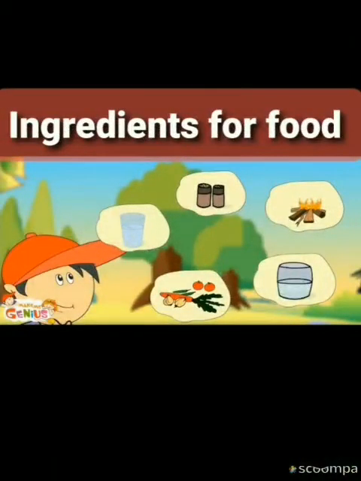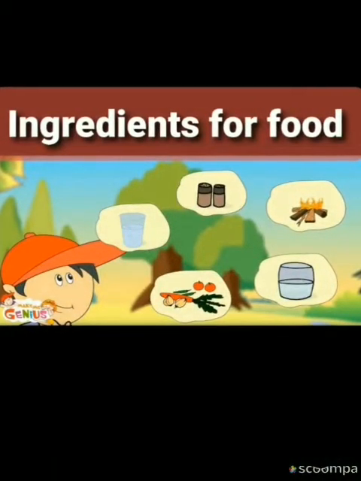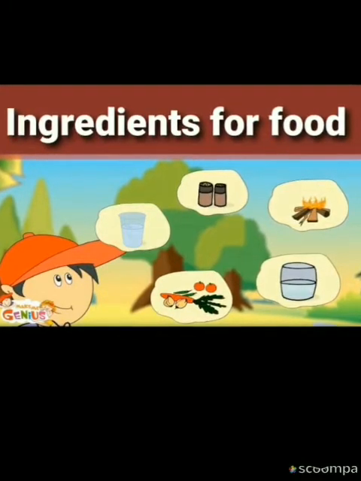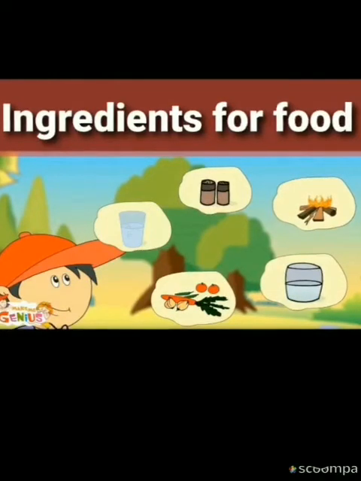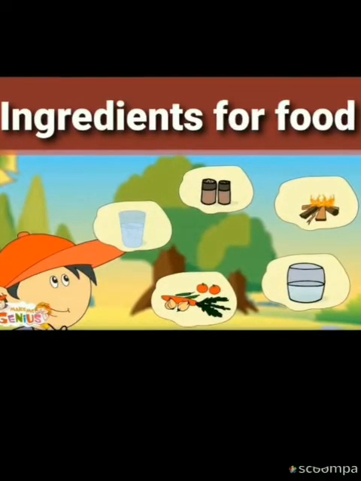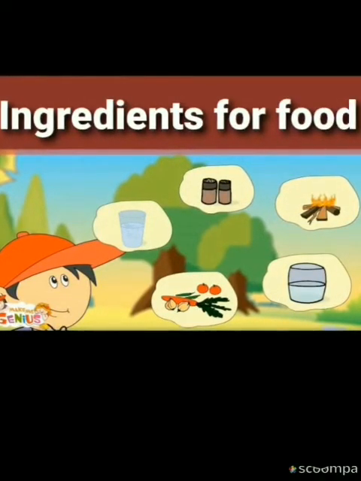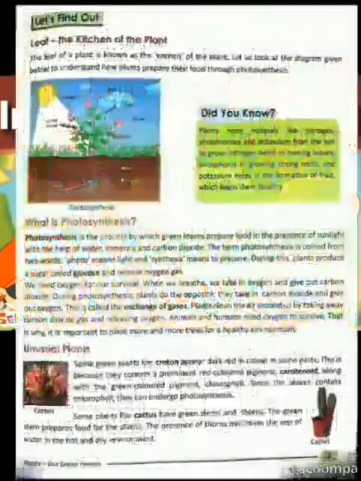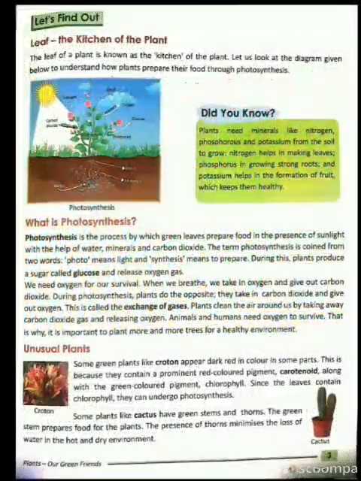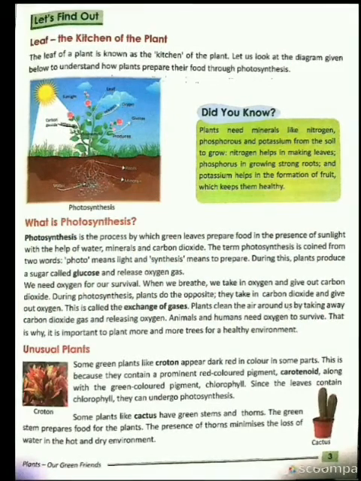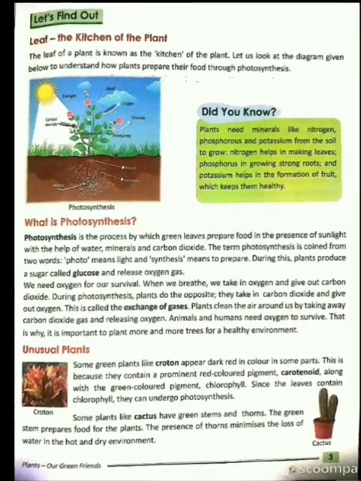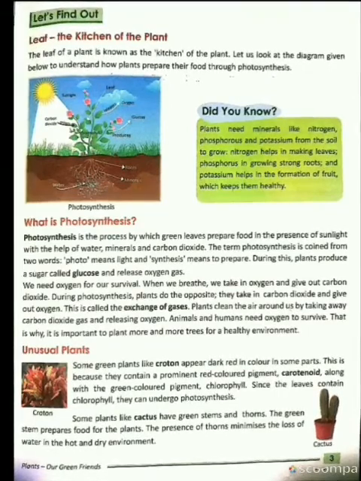Now let us come to the Did You Know section. According to this, just like whenever you feel hungry, your mother cooks your favorite dish for you. And this is done by adding the appropriate ingredients like water, spices, vegetables, and some source of energy. Same in the case of plants. They also require a lot of raw materials in the form of minerals like nitrogen, phosphorus, and potassium from the soil for their growth and development.